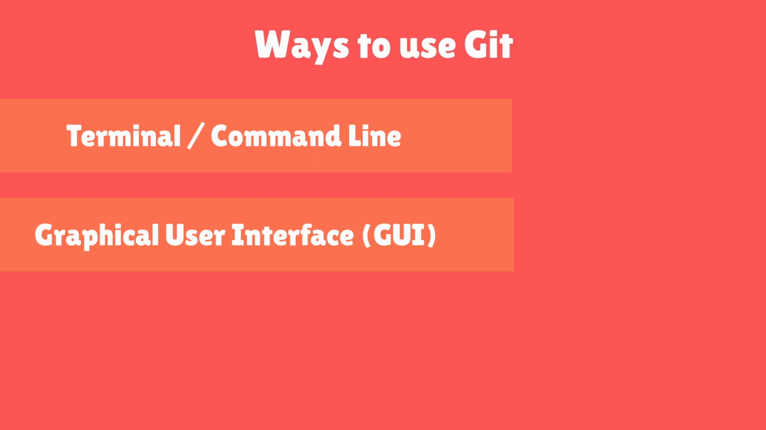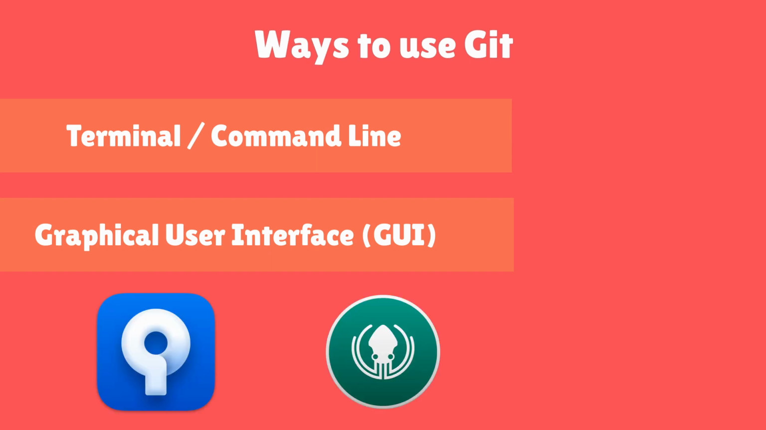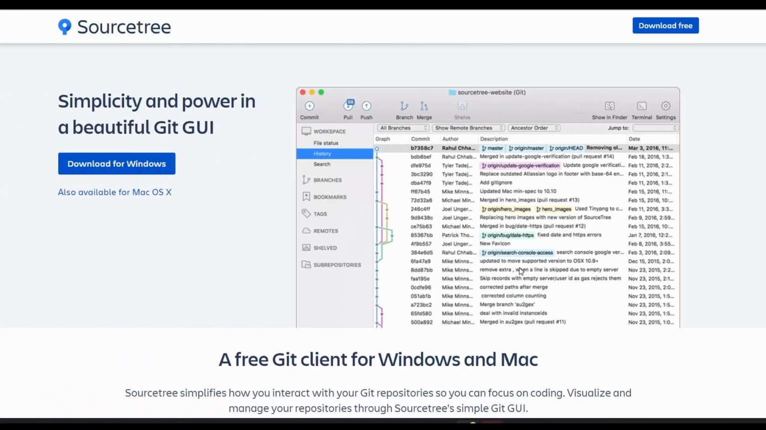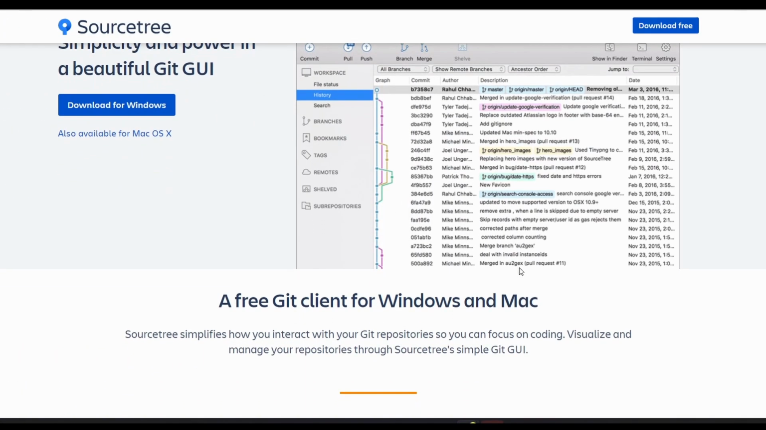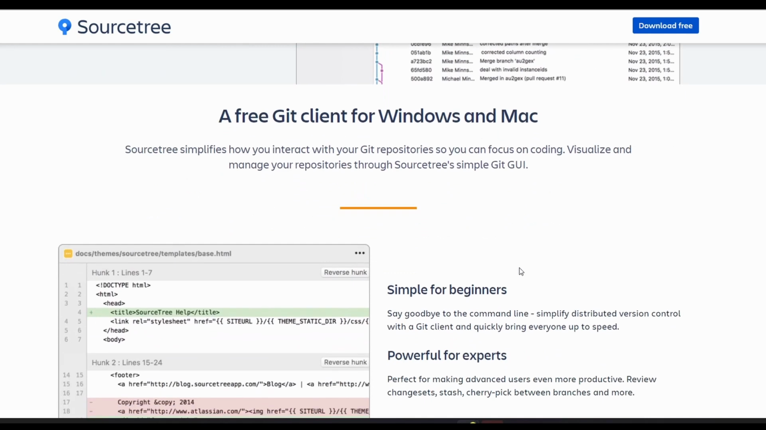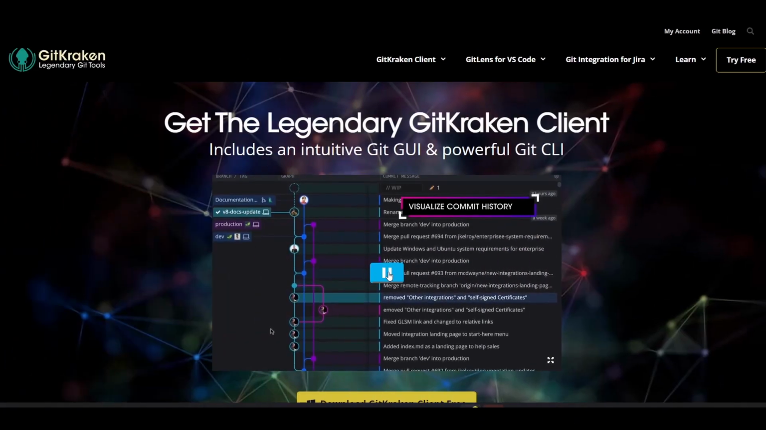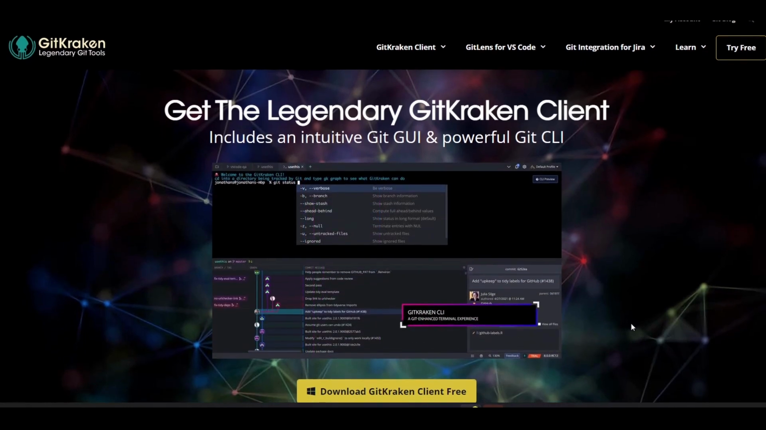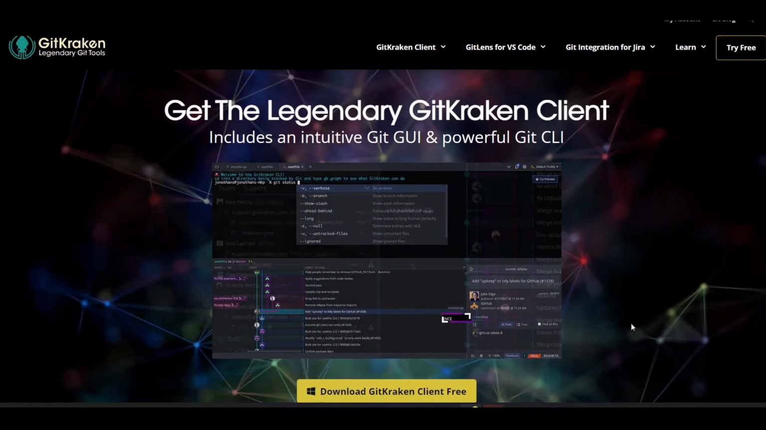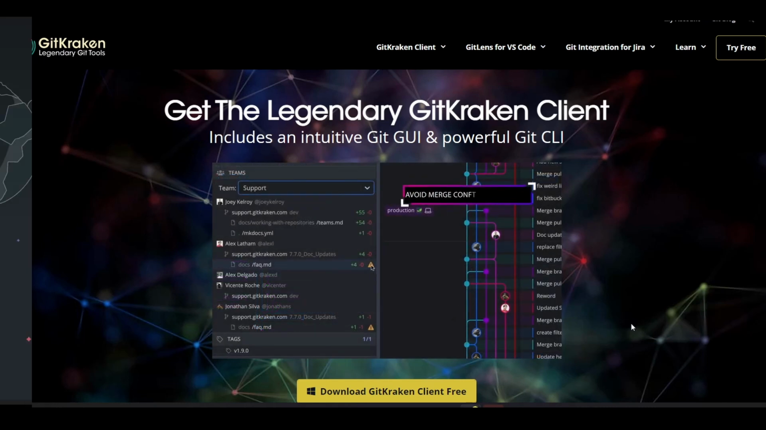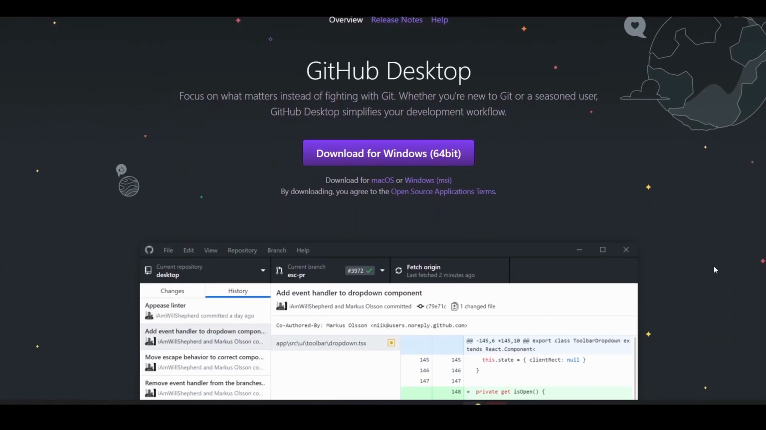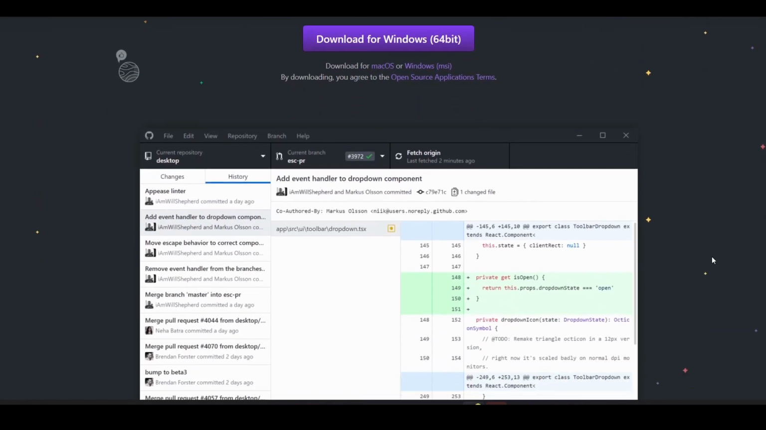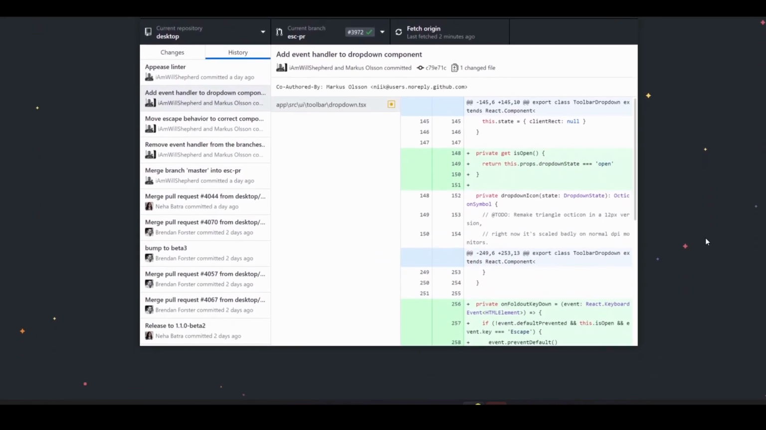Graphical user interface clients are tools that provide alternative visualization for Git. Some of the popular Git GUIs are SourceTree, GitKraken, and GitHub Desktop. SourceTree simplifies how you interact with your Git repositories so you can focus on coding. It's available for Windows and Mac OS, while GitKraken is a truly cross-platform app as it's available for Windows, Mac OS, and Linux. GitKraken is free for personal projects and charges a fee for commercial projects. GitHub Desktop is another free GUI tool that simplifies your Git workflow. It's free and available for Windows and Mac OS.